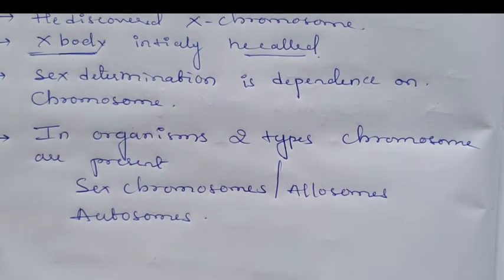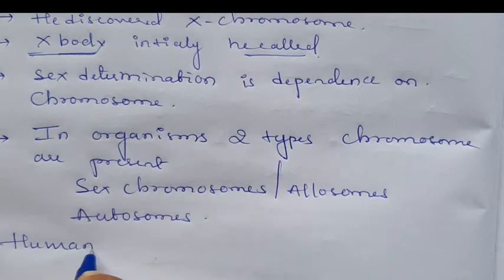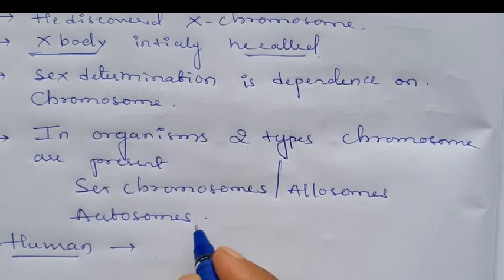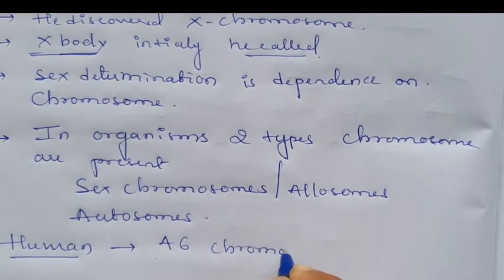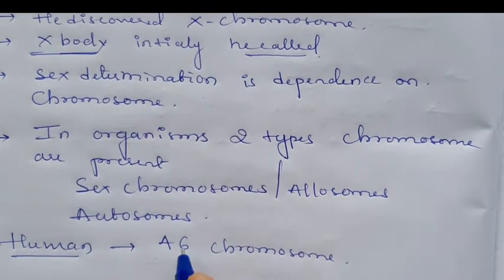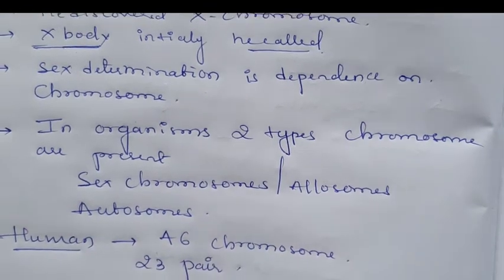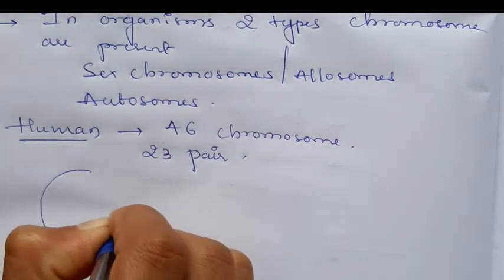Okay, suppose for example in case of human, you know that totally 46 chromosomes are present. In that we can say 23 pairs. Okay, here I will take the human cell.